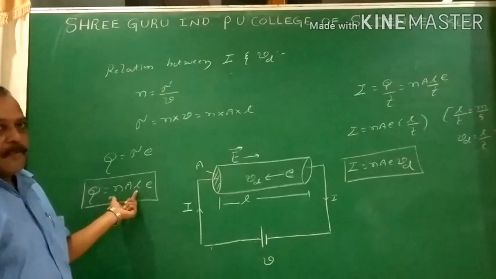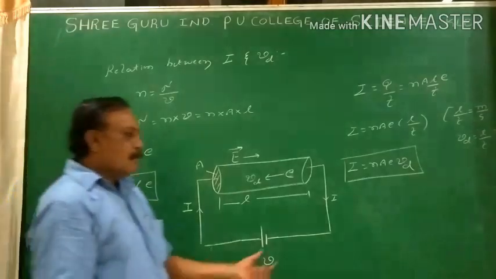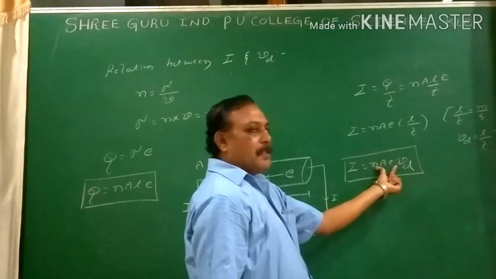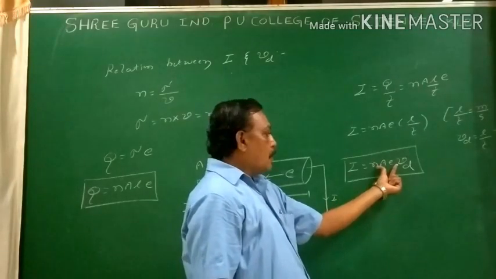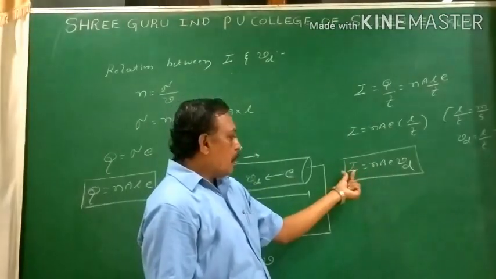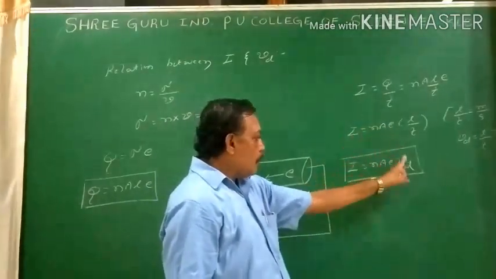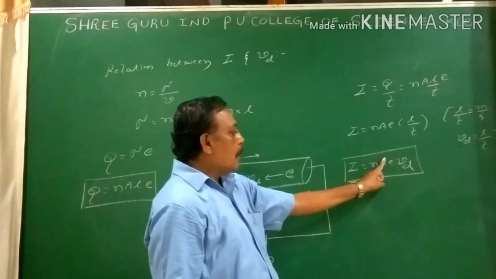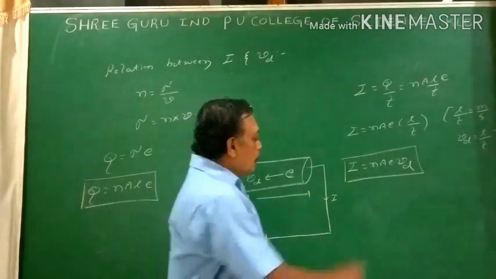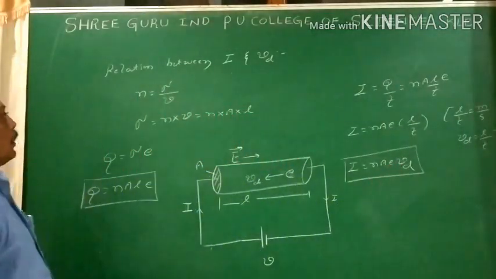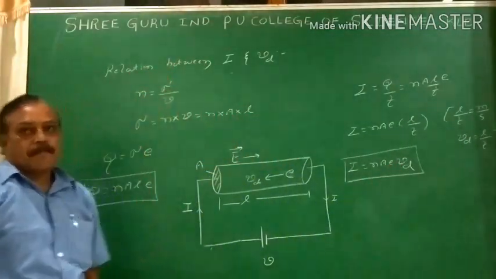What is the relation between current and drift velocity? Nayodi. So we can use certain meaningful wordings so we can easily remember how many equations you are going to remember throughout the second question at the time of writing the CET or NEET. If I want to calculate the current, given the drift velocity, number of electrons, charge density, area, etc., I equals to Na into Vd. Now this is the expression for current in terms of drift velocity.